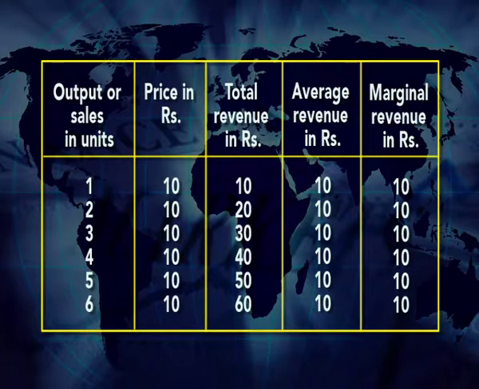Let us take an illustration. Suppose in the market of perfect competition, the price of X commodity is determined by market forces and it is rupees 10, and the firm can sell any number of units of the commodity at the same price. Therefore, we can establish the relationship between price, average revenue and marginal revenue of the firm. From this table, we can derive the price line, average revenue line, marginal revenue line and demand line of the firm in the market of perfect competition, as shown in the figure.